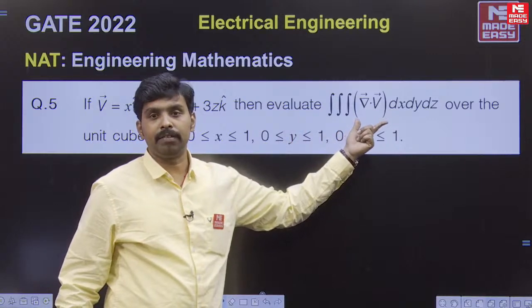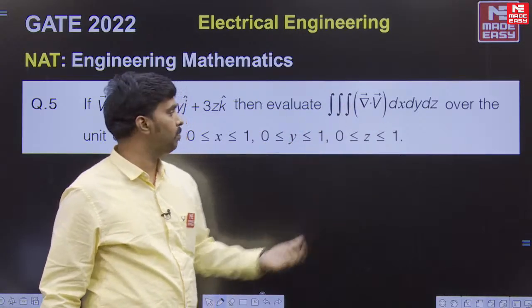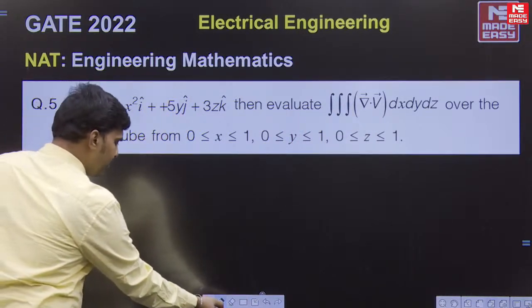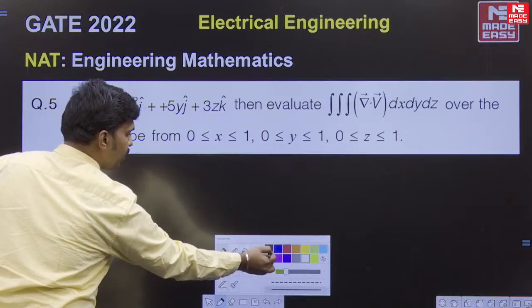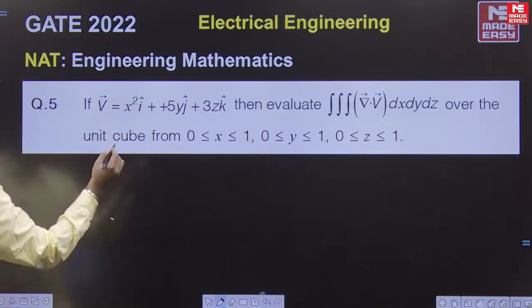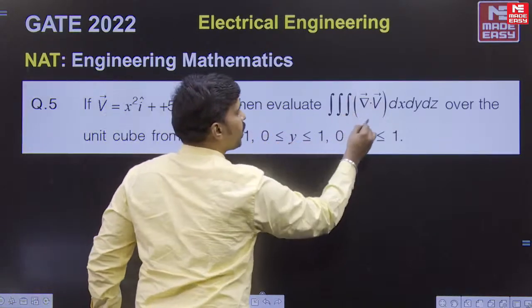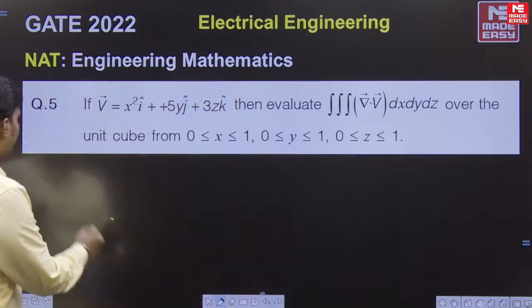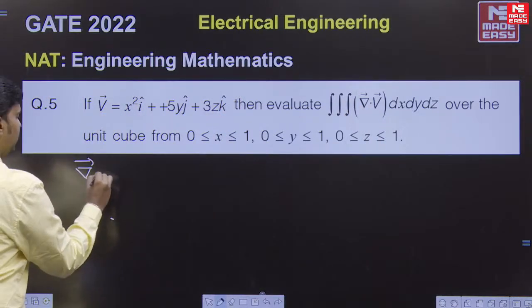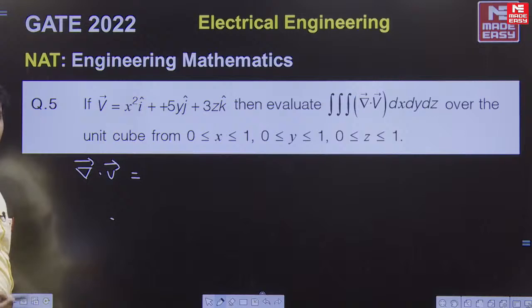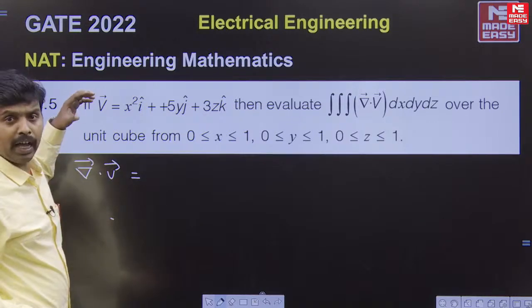Now the next question, you can see that this V bar, the vector, is given, and it is asking for the triple integral. We have done so many questions in volume integrals, right? It's a very simple question out of them. So let us first find the divergence of V bar, that is del dot V bar. If you find it, I think you know it directly.